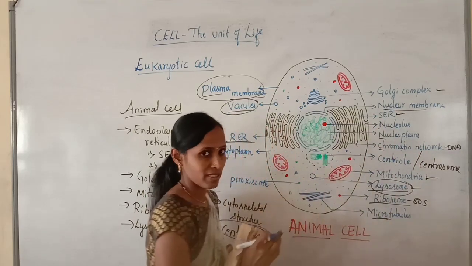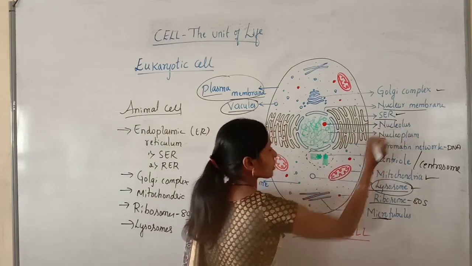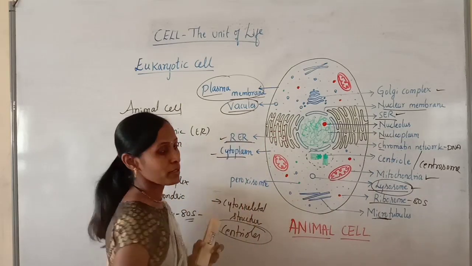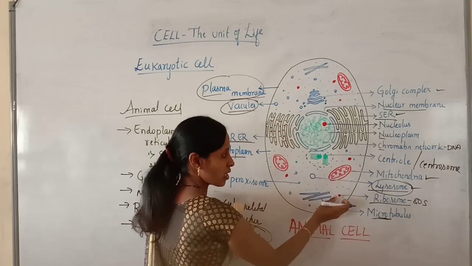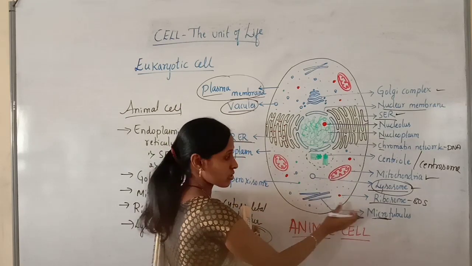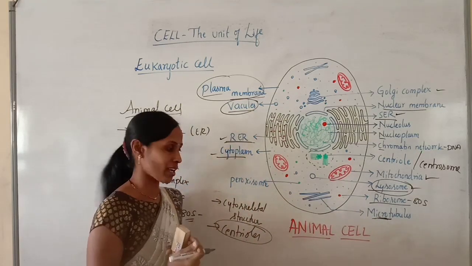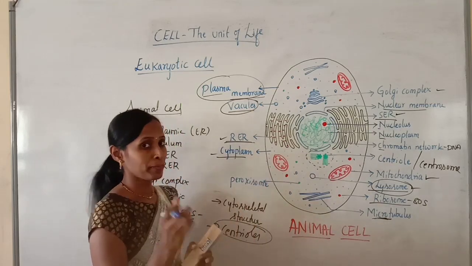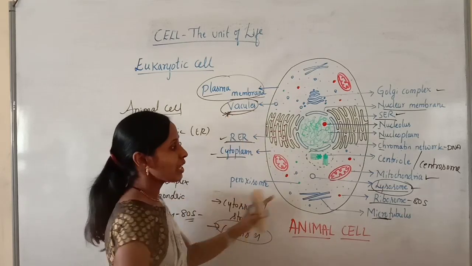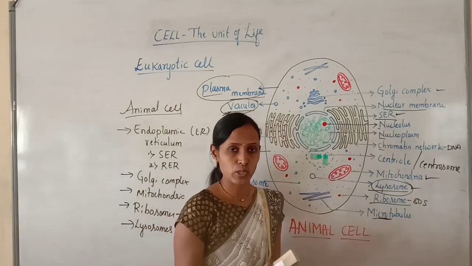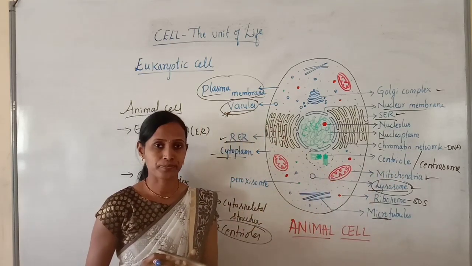And the cytoplasm encloses various structures like endoplasmic reticulum, smooth endoplasmic reticulum and rough endoplasmic reticulum. Then Golgi complex, mitochondria, lysosomes, ribosomes, the cytoskeletal structures like microtubules and the microbodies like peroxisomes, glyoxysomes, etc. are also present in the cytoplasm. But the characteristic feature is many small vacuoles and the presence of two centrioles. Together it is called a centrosome. So this is about the animal cell.